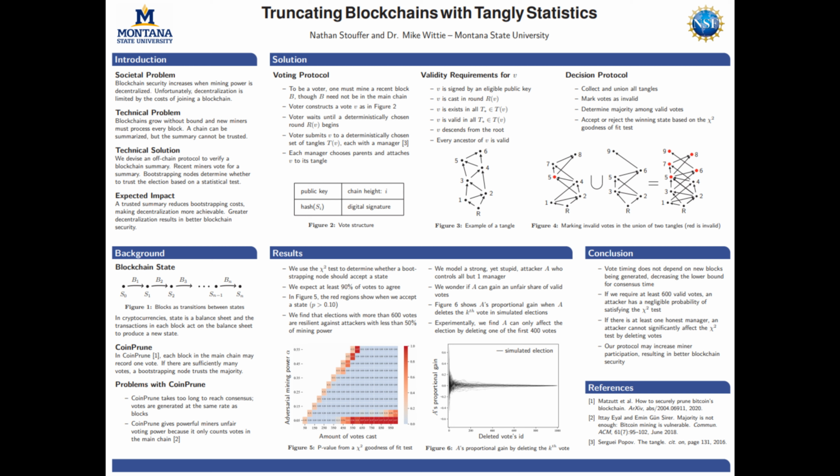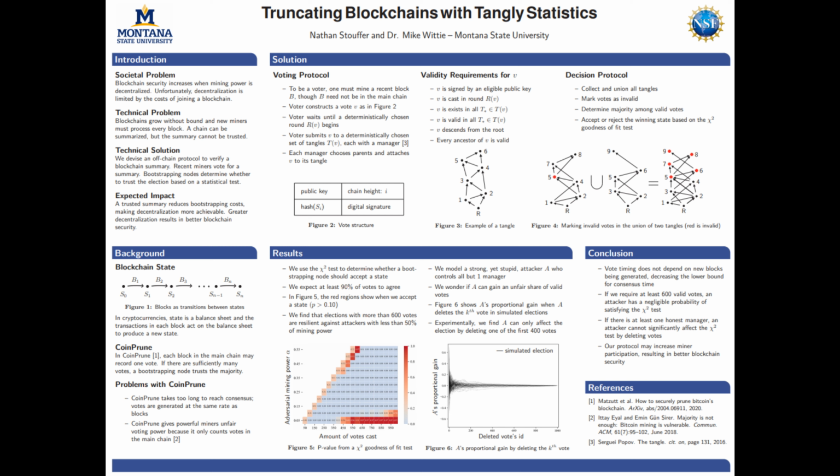We should also note that a chain can be summarized, but the summary can't be trusted because it could have been provided by an adversary. So, what we decided to do is devise an off-chain protocol that verifies a blockchain summary. Recent miners then vote for a summary, and bootstrapping nodes can determine whether they want to trust the election based on a statistical test. You might ask, well, why does any of this matter? And the answer would be that a trusted summary reduces bootstrapping costs, which makes decentralization more achievable. Greater decentralization results in better blockchain security.